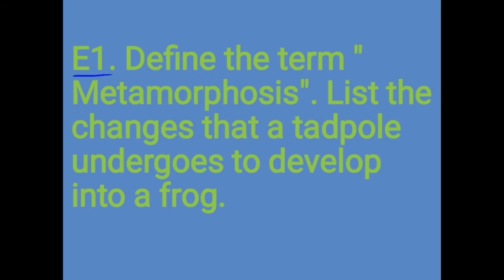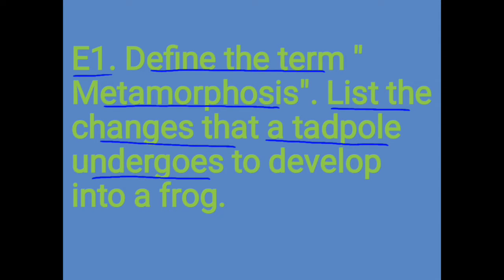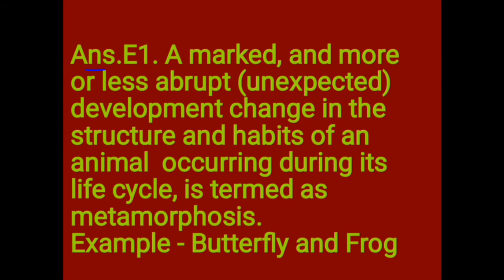Question E1. Define the term metamorphosis. List the changes that a tadpole undergoes to develop into a frog. Answer E1.